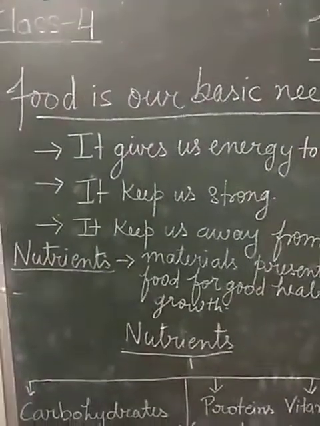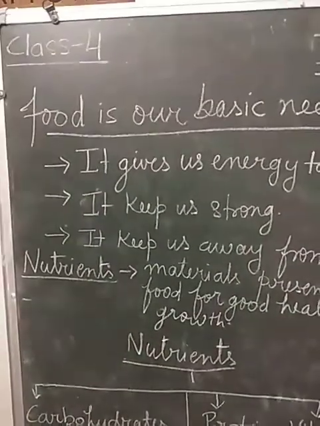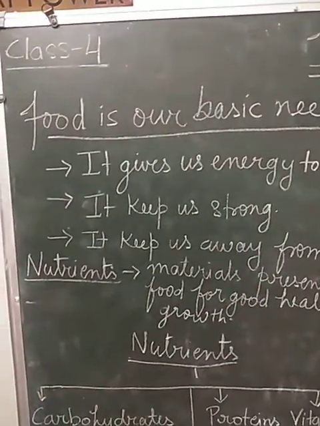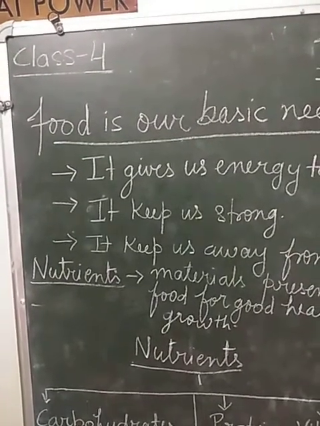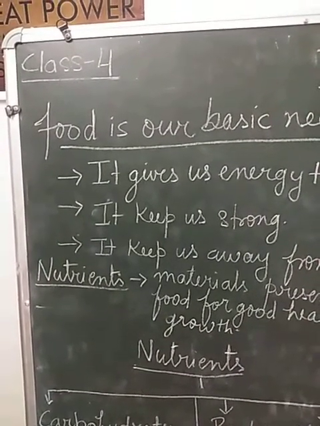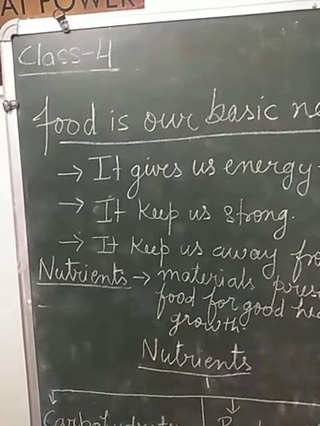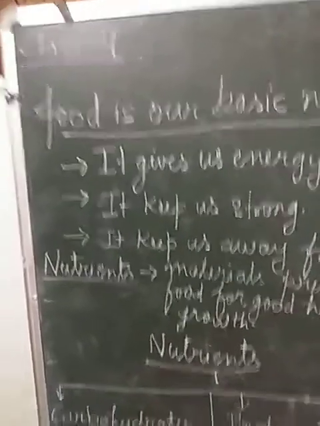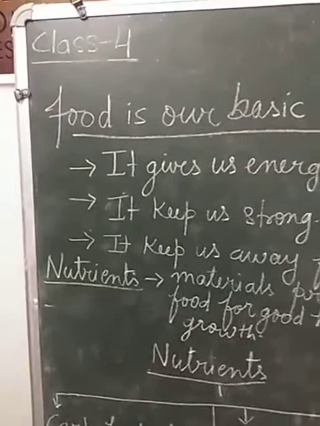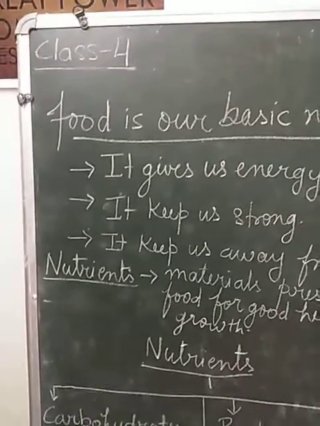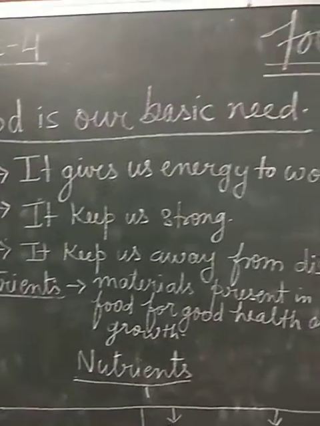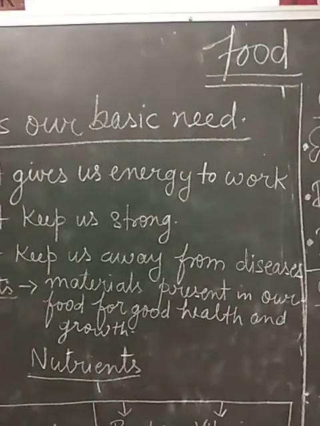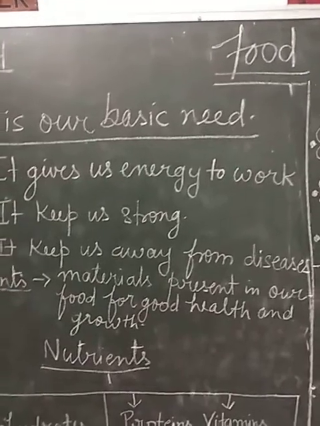How they do these works, we will discuss in this chapter. Some materials are present in our food which give us good health and help us to grow, and those materials are known as nutrients. Nutrients are the materials present in our food for good health and growth.